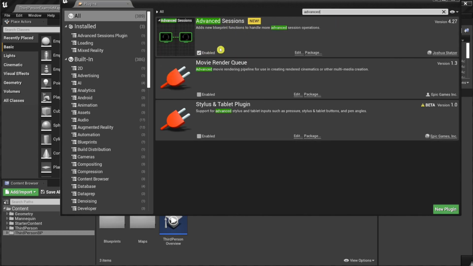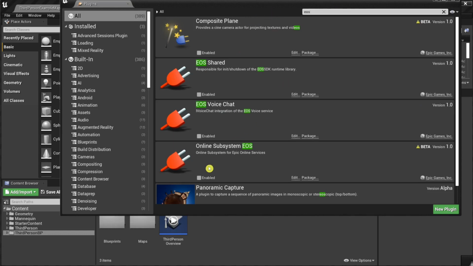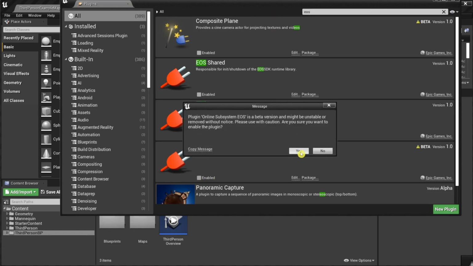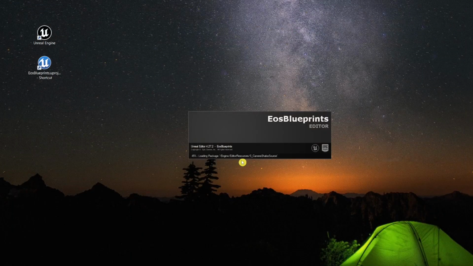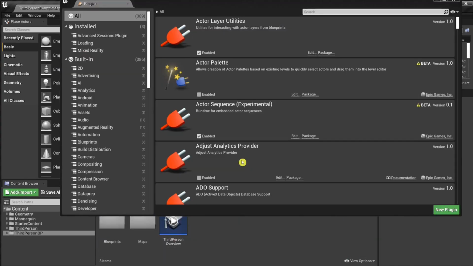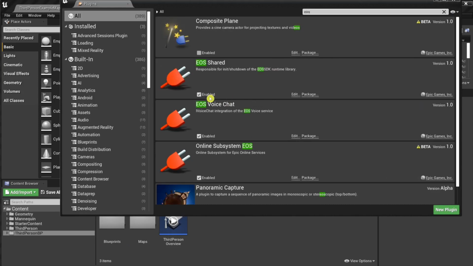In addition to that, we need the Online Subsystem EOS plugin. So let's find it, EOS, and enable it. As I already mentioned, it's still a beta release. We're restarting the editor. The other EOS plugins will automatically be enabled with this Online Subsystem plugin. There you go. So now we are ready to go.